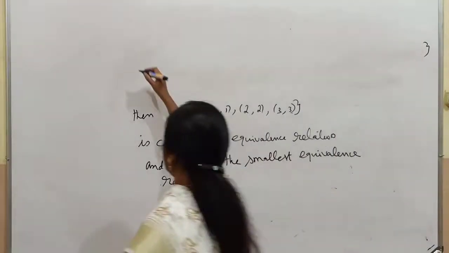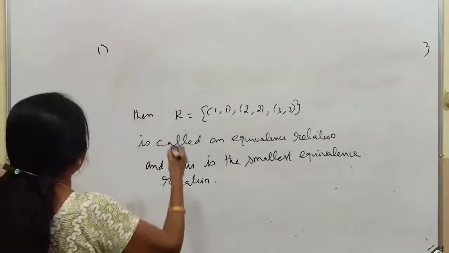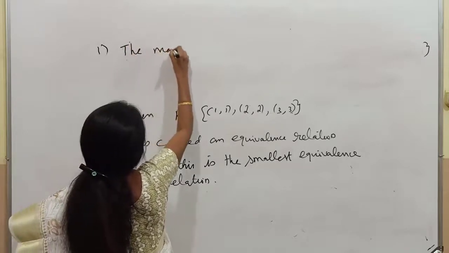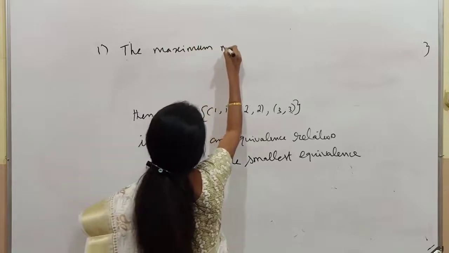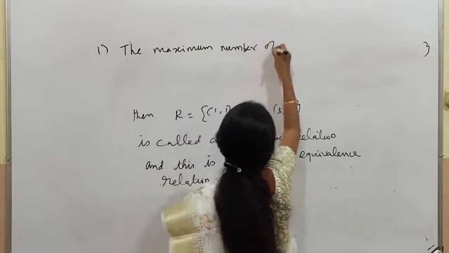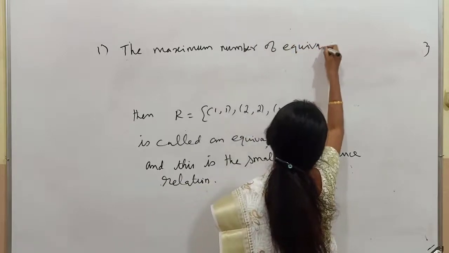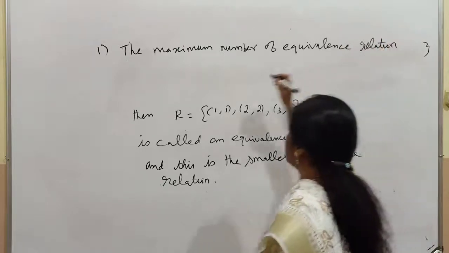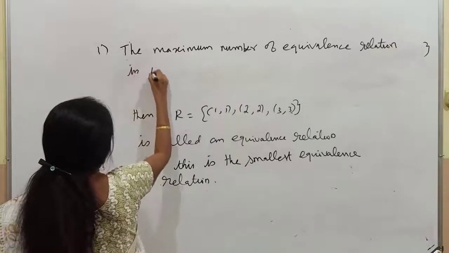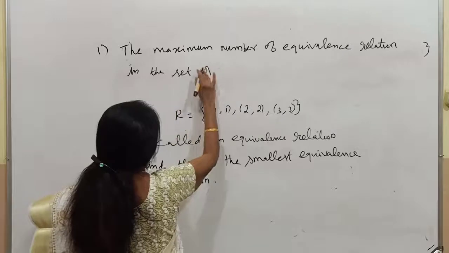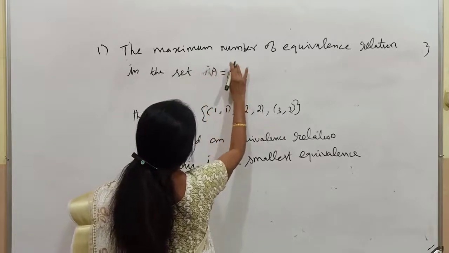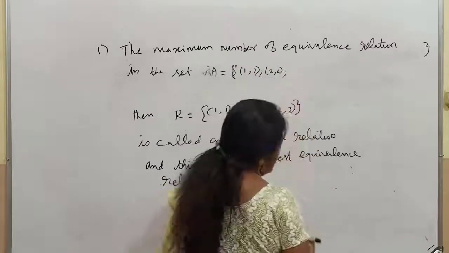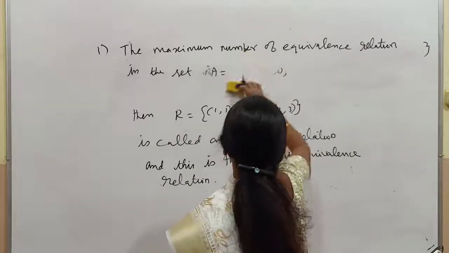I am going to give some problems. The maximum number of equivalence relations in the set A equal to {1, 2, 3}.